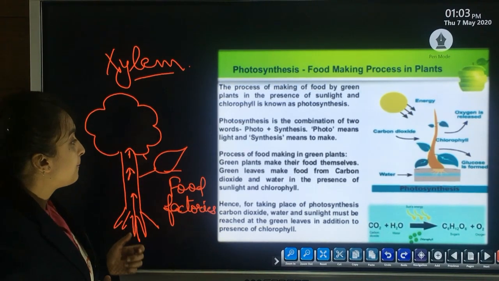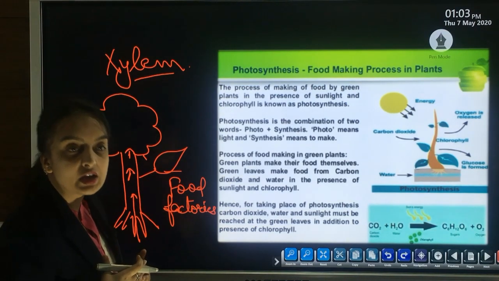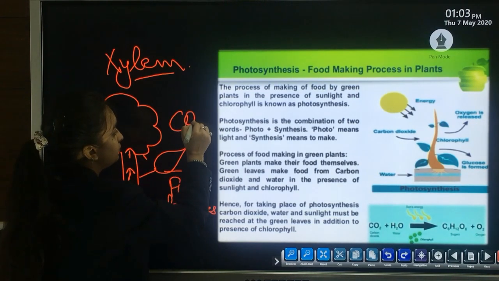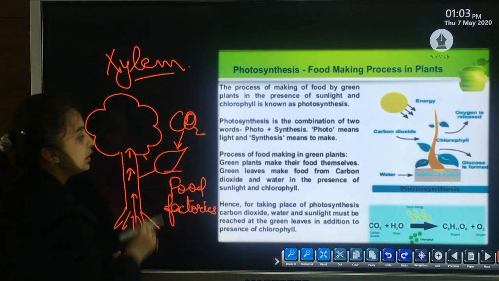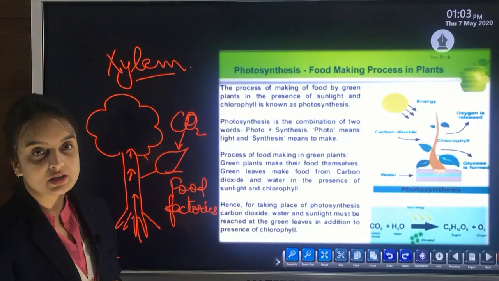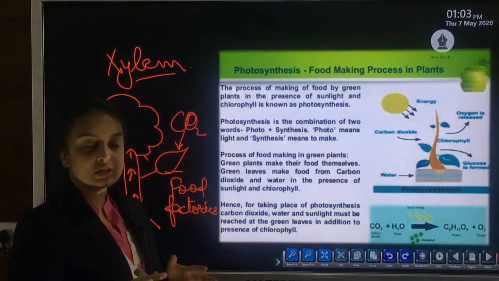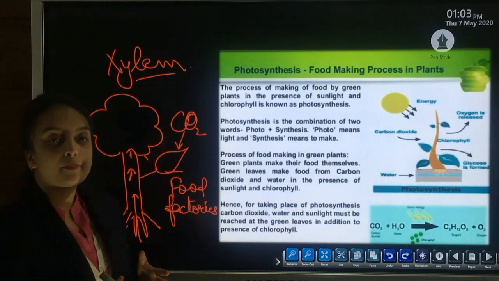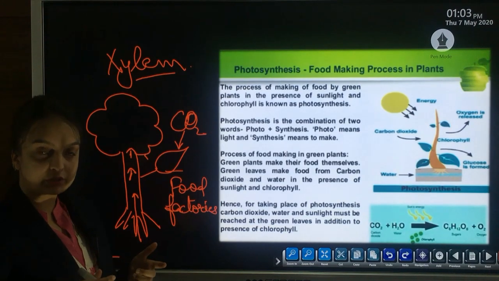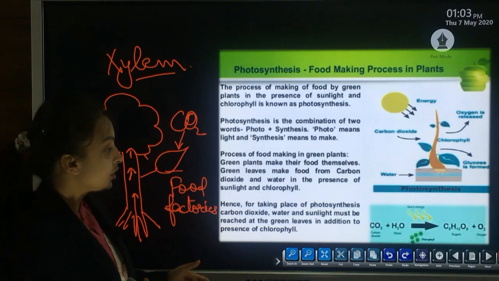Now next is presence of carbon dioxide. Carbon dioxide is already available in nature and it is directly supplied to the leaves from the outside. Next is the presence of sunlight. In the absence of sunlight, photosynthesis will not take place. A proper sunlight should be there, which is available through nature, to carry out photosynthesis. And the last is the availability of chlorophyll.